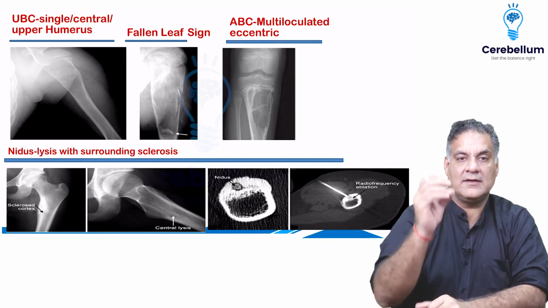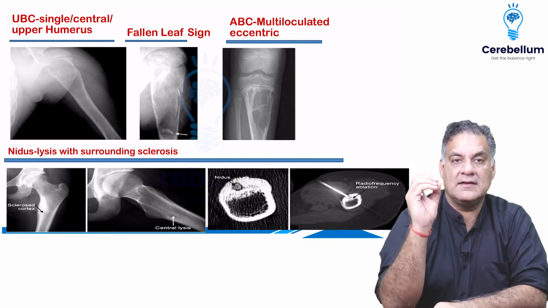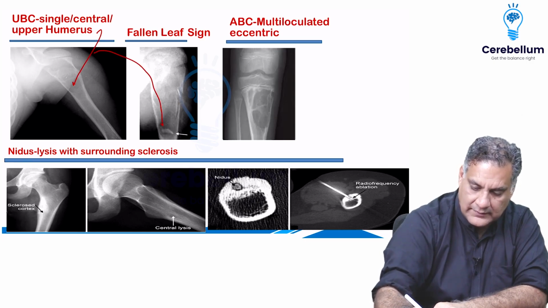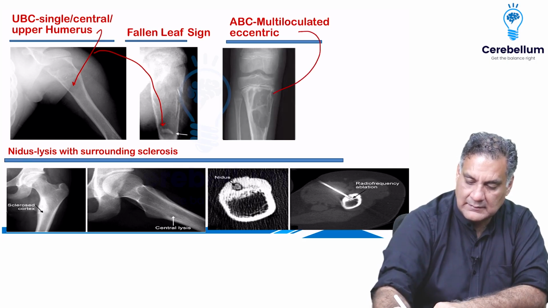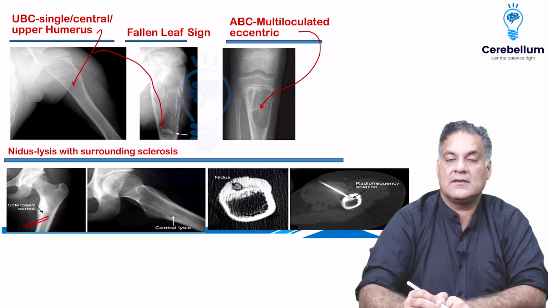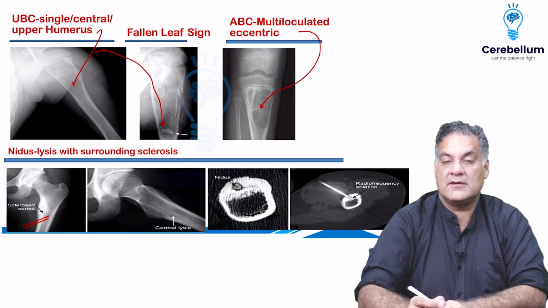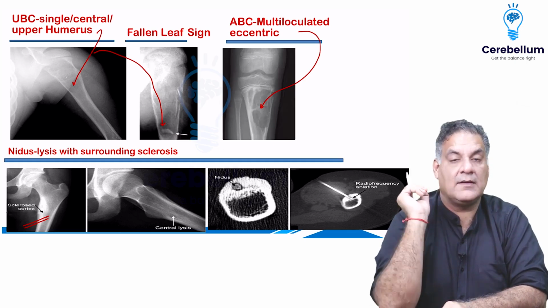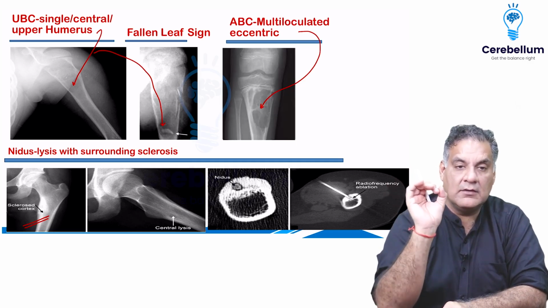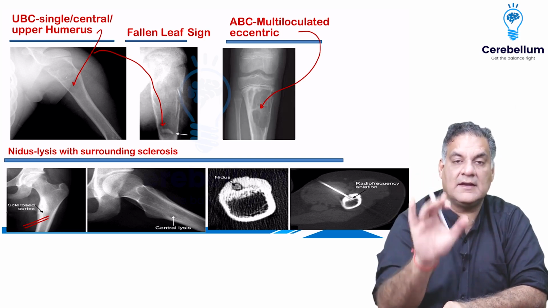Right? So this is what we are doing. Unicameral bone cyst. Single central cavity, upper end humerus, with a fallen leaf sign. Multiloculated eccentric in the metaphysis is aneurysmal bone cyst. In the diaphysis and in the cortex of the bone, right? Lytic lesion with surrounding sclerosis, called a nidus in osteoid osteoma. Remember that, you burn it, you finish it. This is important. Also remember that this is the only tumor for which CT scan is carried out, because for all other tumors, MRI is very, very good.